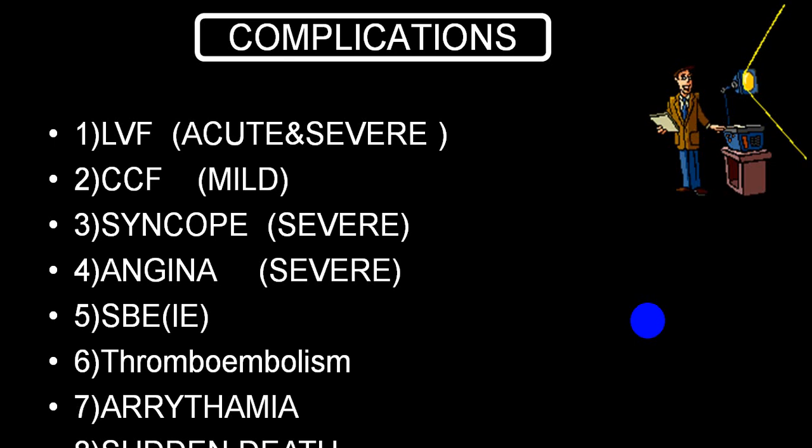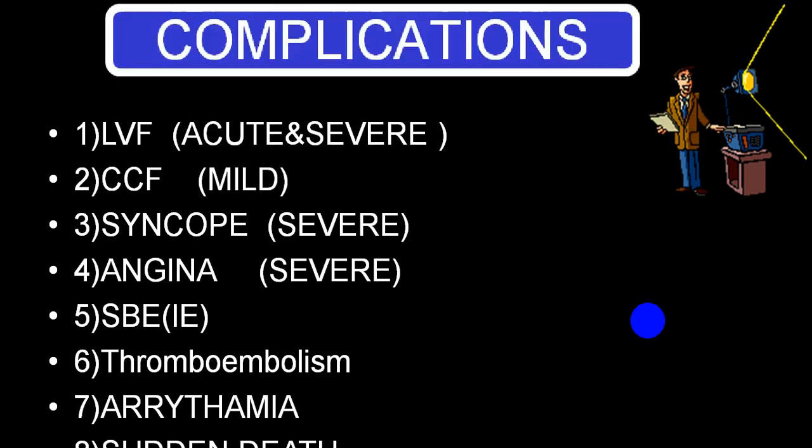If it is a severe valvular stenosis, you can get syncopal episodes, angina, and left ventricular failure. Infective endocarditis is quite common, and it can end up with thromboembolism. Ventricular cardiac arrhythmias are common, and that can end up in sudden cardiac death. So these are the common complications which you can see in an aortic stenosis.